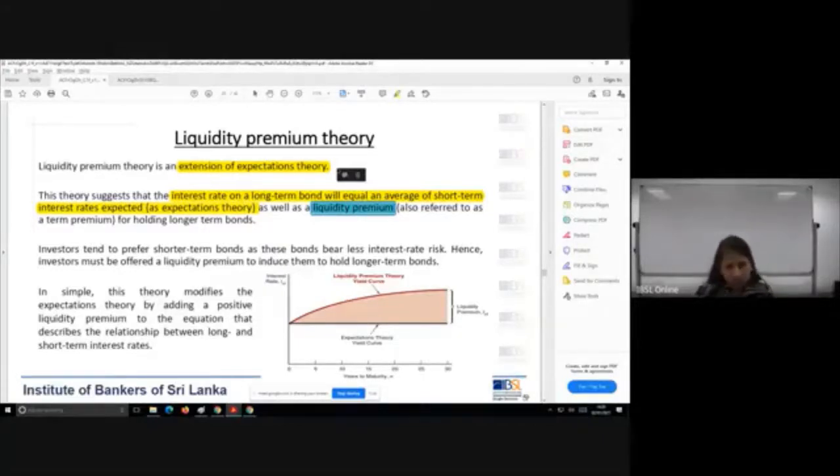Investors by default, you and I, if we are given two securities, say someone tells you, I have 5 million and there is an instrument which is 2 years, another instrument which is 5 years, and the interest rate is pretty much the same, 5% and 5%. I will obviously go for the 2-year instrument. Why? Shorter term, I get the same return. I'm not exposed to any additional risk. In that additional 3 years, I don't know what will happen. So for me to be attracted towards that long-term security, there needs to be a higher interest rate.